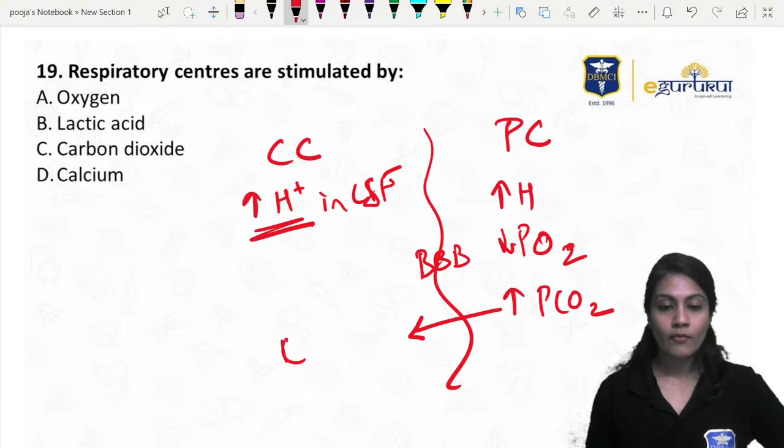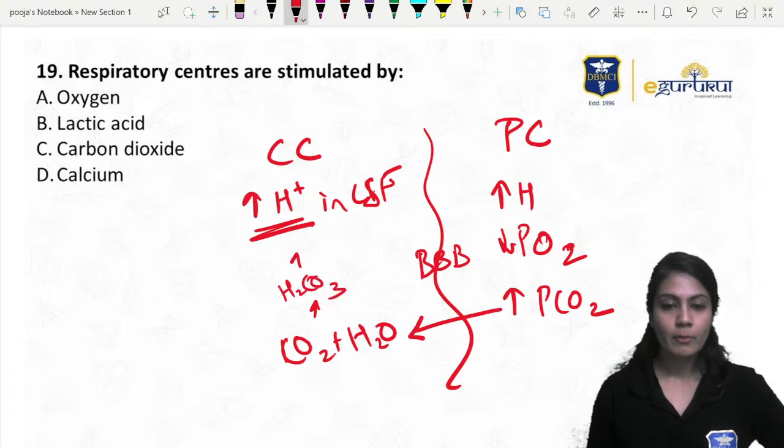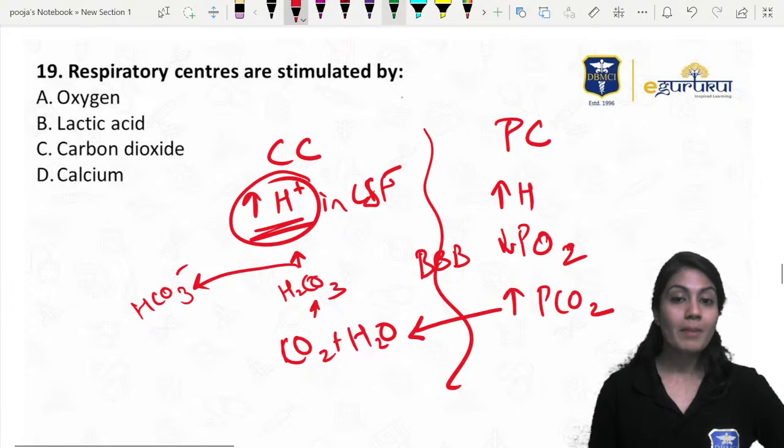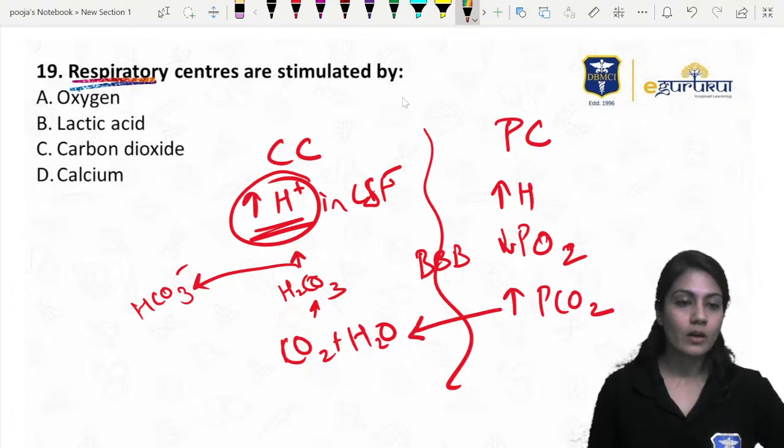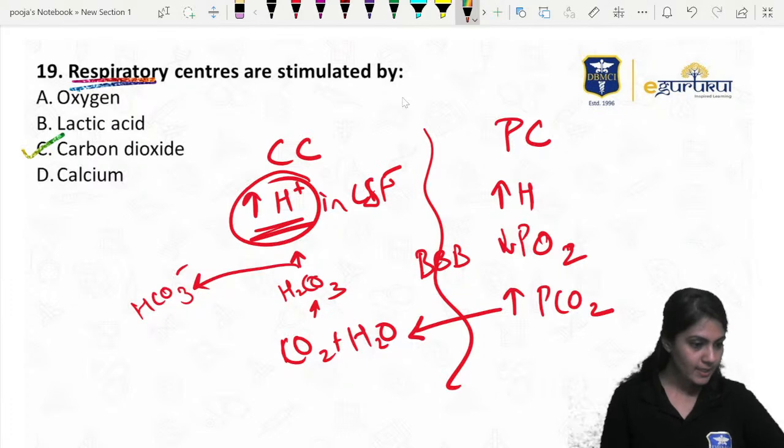With the help of water, it will form carbonic acid, H2CO3, with the help of carbonic anhydrase, and it is going to get converted into H plus and bicarb again. So it is ultimately going to increase H plus. So the best answer over here, both will be stimulated. They did not ask specifically about the PC or the CC. So the best answer over here is carbon dioxide.